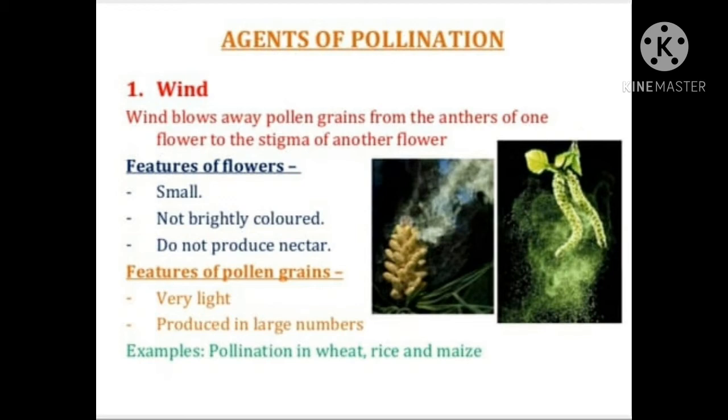Now features of pollen grains. They must be very light and produced in large numbers so that they can be blown by the wind. Example, pollination in wheat, rice and maize plants. So this takes place by wind.